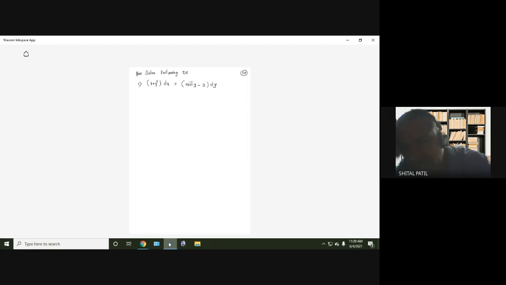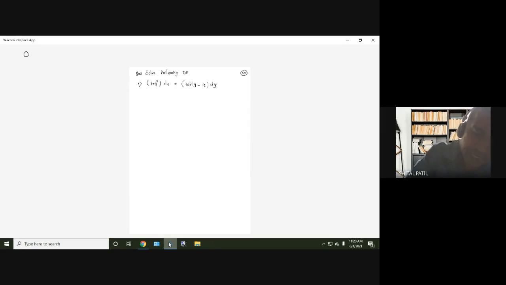Second, we cannot use any substitutions so that it will be reduced into variable separable form. Second method is also not applicable. If you feel that we can use some substitution, you can try it afterwards. Third, it is not a homogeneous differential equation. See, degree of 1 is 0 and degree of y square is 2. So 1 plus y square itself is not homogeneous, so the differential equation cannot be homogeneous. Non-homogeneous we have not studied, so leave that. That is not required here.